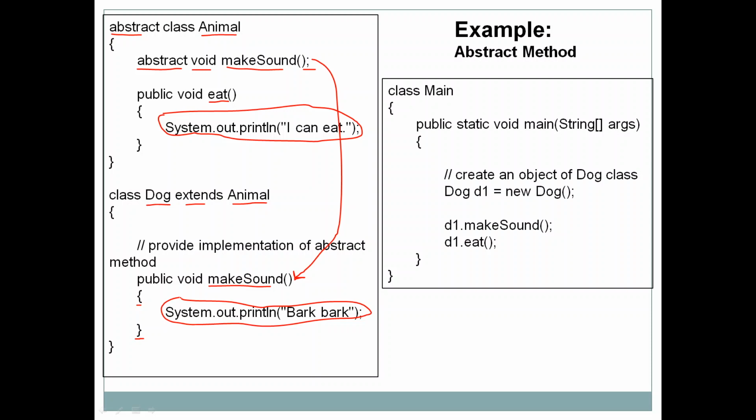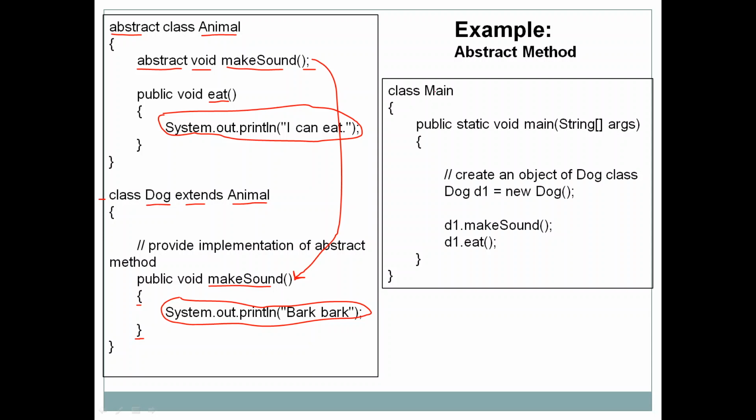And if the subclass is not providing the body, suppose if Dog is not providing the body for the abstract method makeSound, then even Dog has to be declared as abstract. Even this class has to be declared as abstract. But in this case, Dog is providing a body for makeSound.